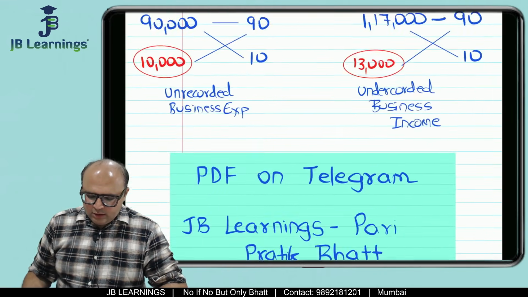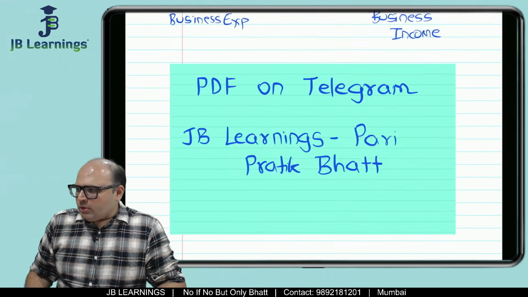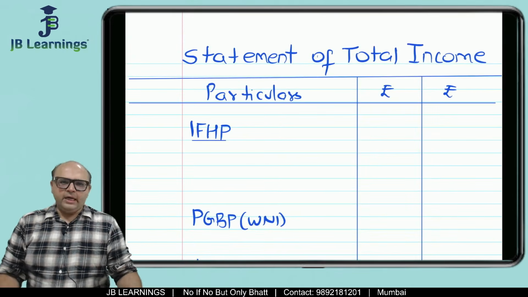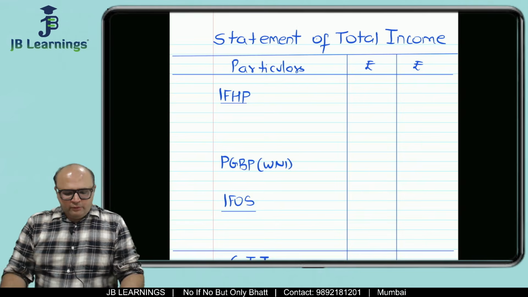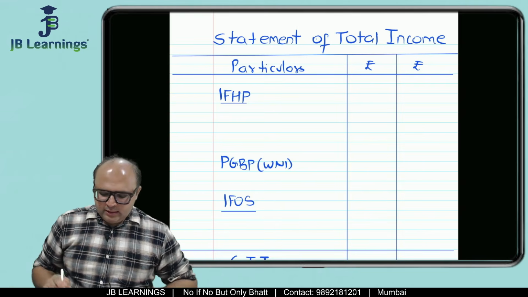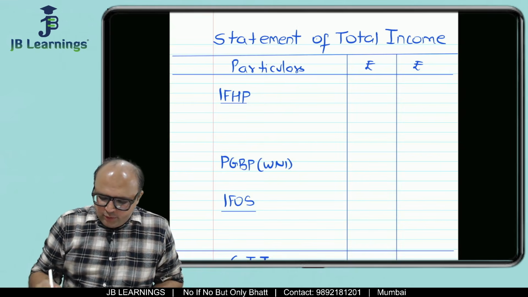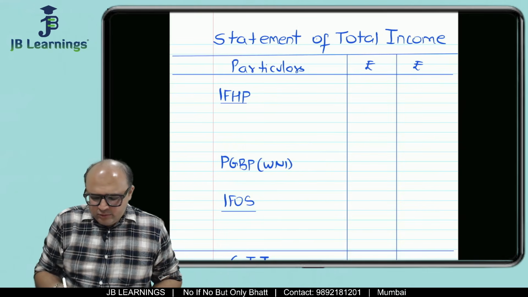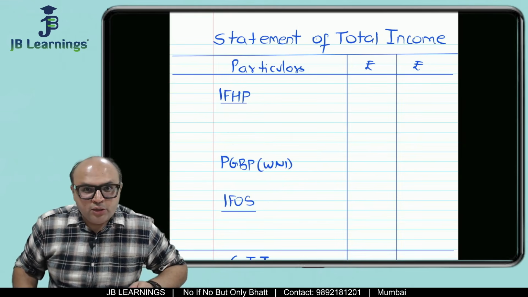So what is the main question over here? The main question is compute total income. So if the question is asking total income, first you should prepare the statement of total income. Correct? There are three heads: house property, business, other source. Now friends, what I have done in this question is, for business I am going to do one working, but not for house property and other source. House property and other source I will present here only.